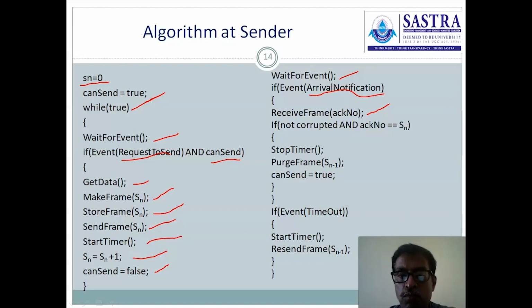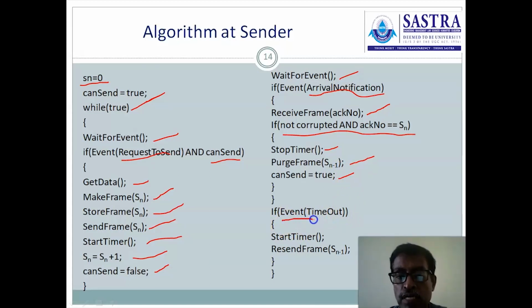Then receive frame will be executed and receive the acknowledgement. If the acknowledgement is not corrupted and it is equal to Sn, then stop the timer. The sender receives the acknowledgement from the receiver for the previous transmission, so the timer is stopped. The stored buffer content is no longer needed, so that frame is purged from the buffer, and canSend is set to true. Because we are receiving a positive acknowledgement, we need to send one more frame. In order to cope with the next transmission, we are setting the canSend variable to true.